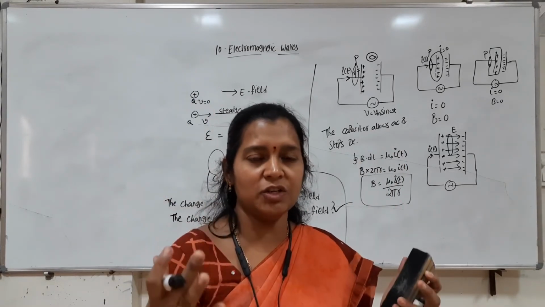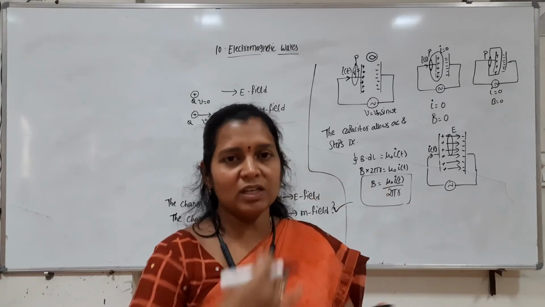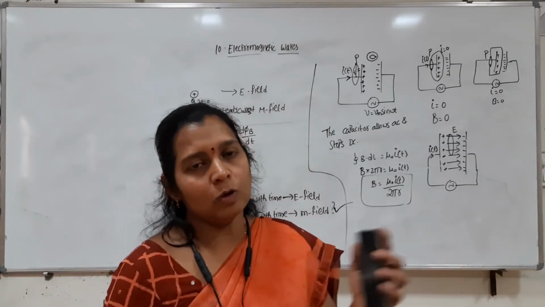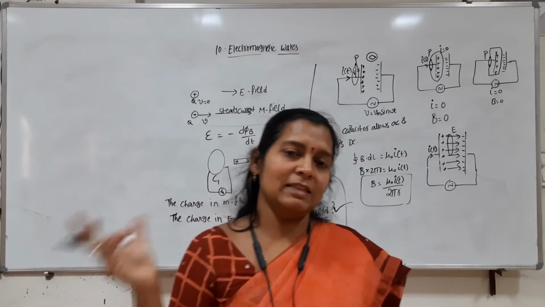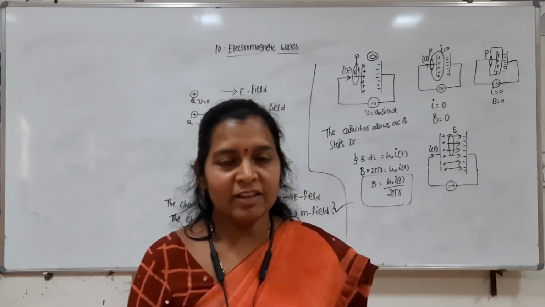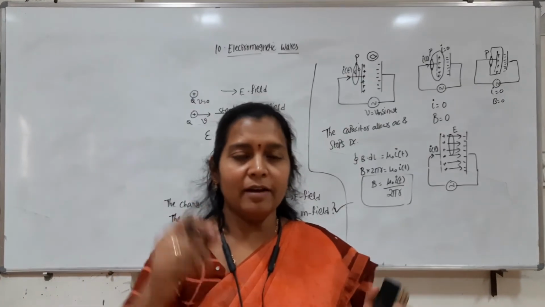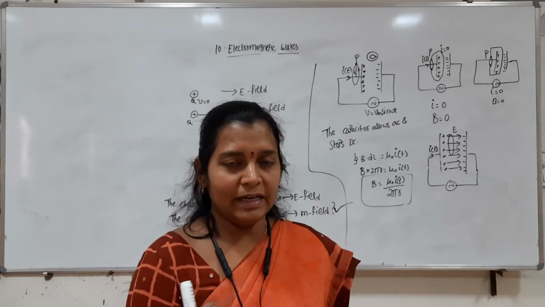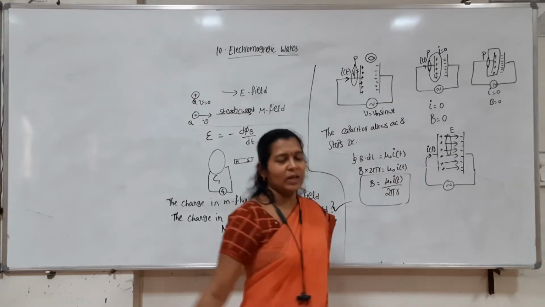If the capacitor is charged, maximum amount of charge is there, the electric field is maximum. If the capacitor is discharging, the electric field is changing. Because of the alternating current, the electric field is also a function of time. They are also sinusoidally varying with time. So the flux passing through a particular surface is not constant, it is changing with time. This change in flux with time may be responsible for the current, and that current is responsible for the magnetic field, and because of this the magnetic needle is showing deflection.